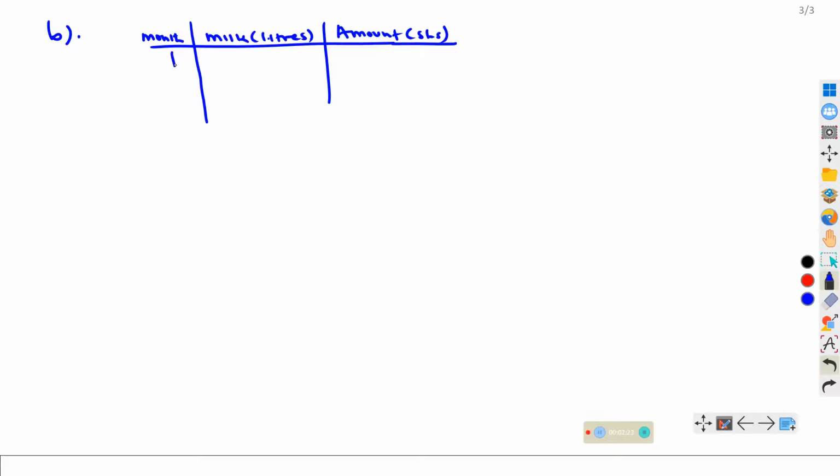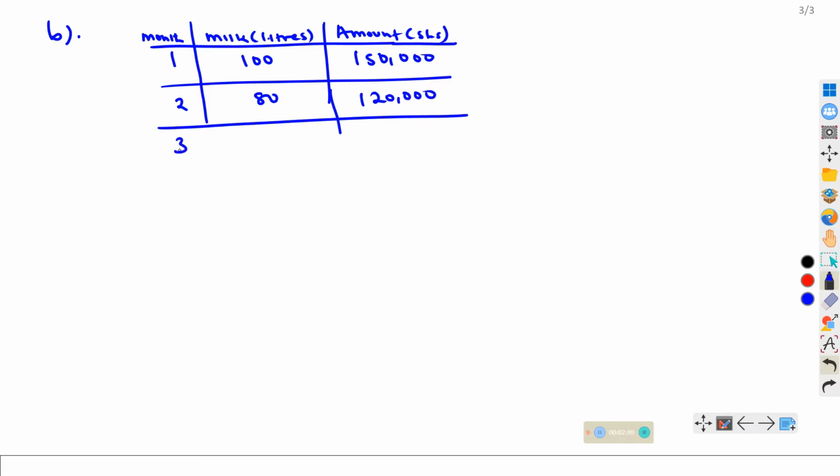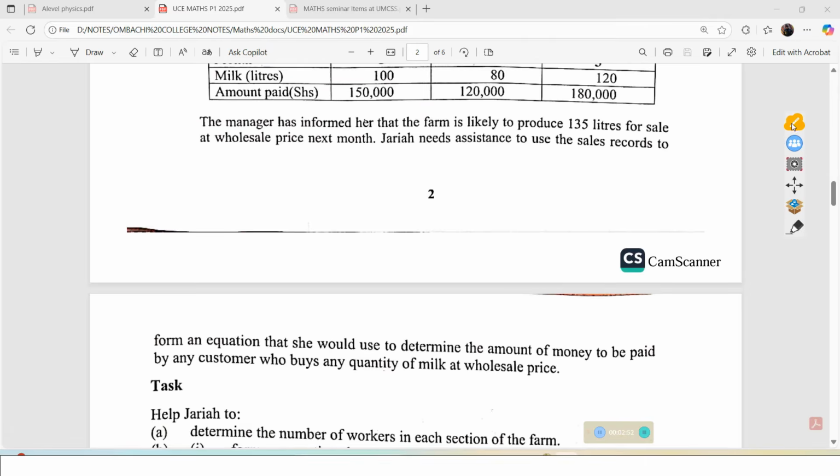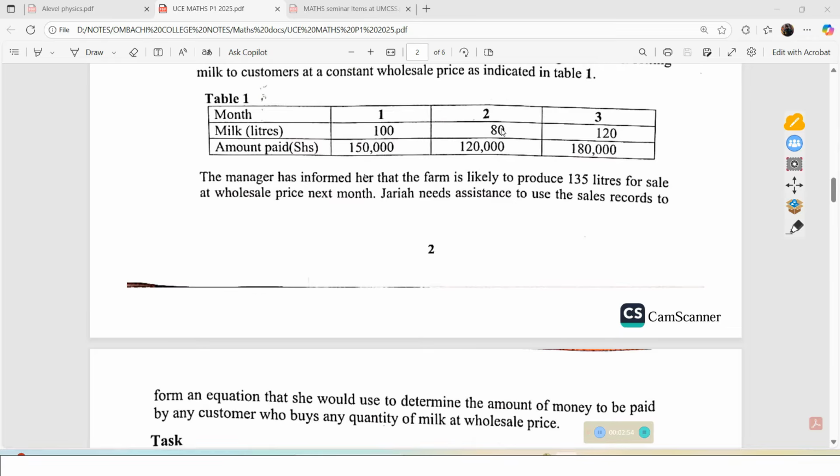The first month we have 100 liters, and that is 150,000. In the second month we have 80, and the amount is 120,000. In the third month we have 120, and this is 180,000. So that is the information we have. We are simply interpreting this table.